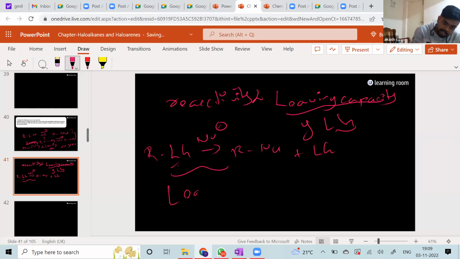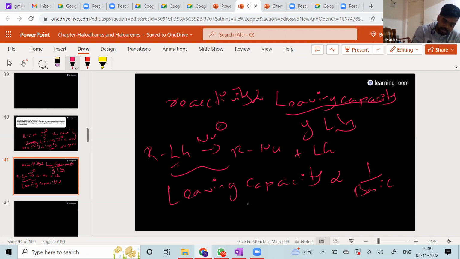So now how do you compare the leaving capacities? Leaving capacity is inversely proportional to the basic strength. That means very strong bases are very bad leaving groups, whereas very weak bases are going to be very good leaving groups. Weak bases are good leaving groups, and strong bases are very bad leaving groups.